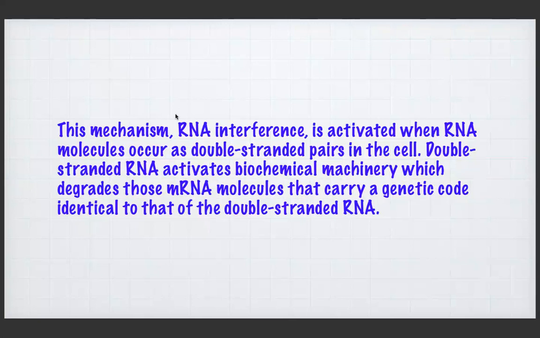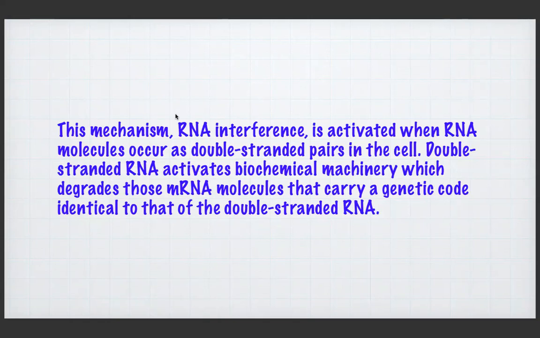This mechanism is called RNA interference, and it is activated when RNA molecules occur as double-stranded. If the RNA molecule is single-stranded, it is impossible for the RNA to break the mRNA sequence at the designated location. RNA interference is possible only through dsRNA. I hope you have seen in the image itself: single-stranded RNA was unable to break that specific portion of the mRNA. Double-stranded RNAs are much more suitable for breaking this particular area.